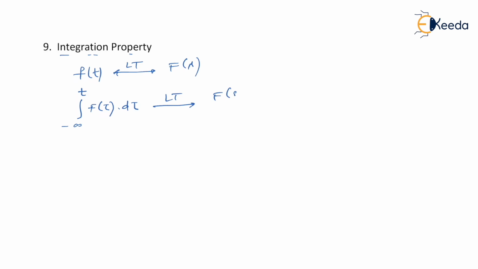The last property that we have is the integration property. Let's see what it is. Let's say you have f of t, whose Laplace transform is F of s. Since it is the integration property, it is integration in the time domain, and for integration in the time domain we use a system called an integrator system, and by default we integrate from minus infinity to t, f of tau d tau. Then it will have a Laplace transform simply as F of s divided by s.